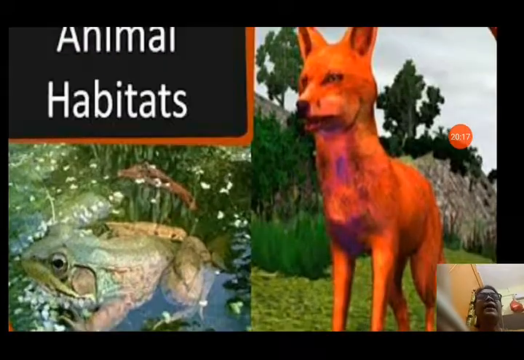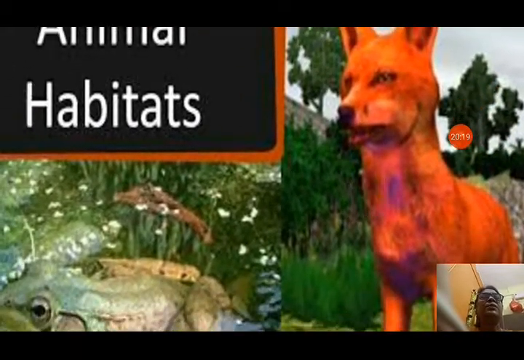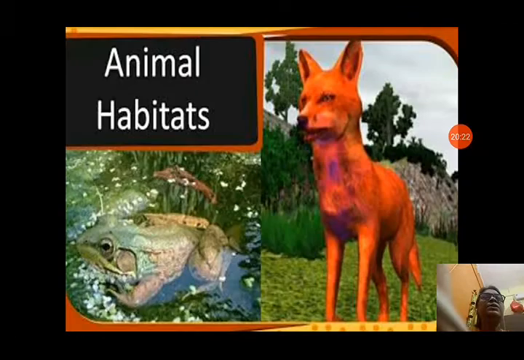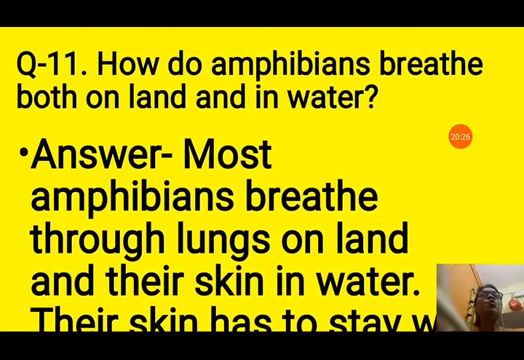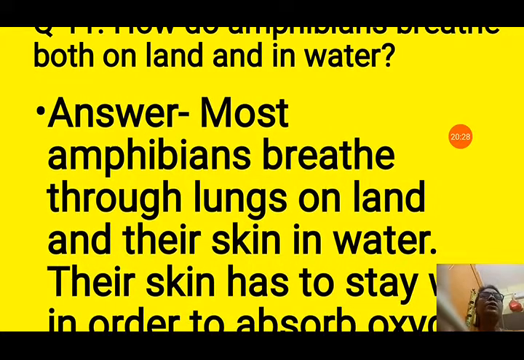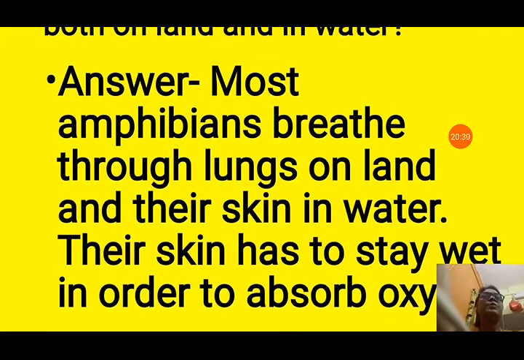You can see animal habitat. Now you can see animals are living in their habitat. Different animals live in different types of habitat. Now question number 11 is, how do amphibians breathe both on land and water? You know what are amphibians? Amphibians are the animals that can live both on land and water. So they must be able to breathe both on land and water.